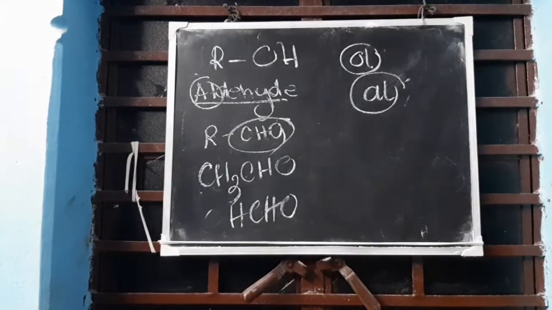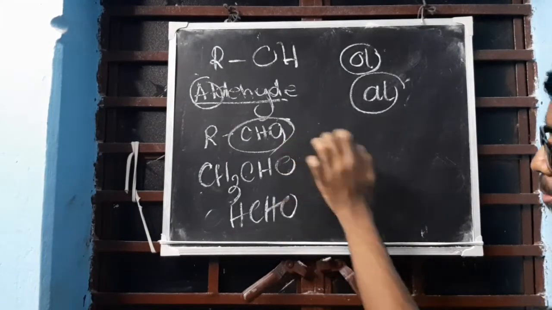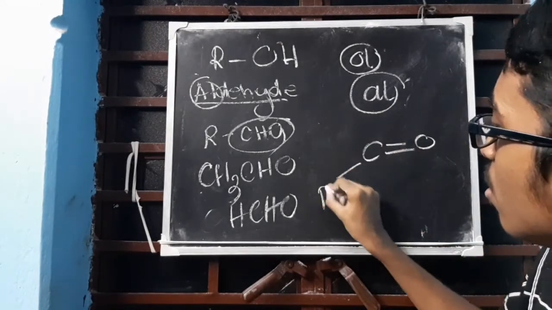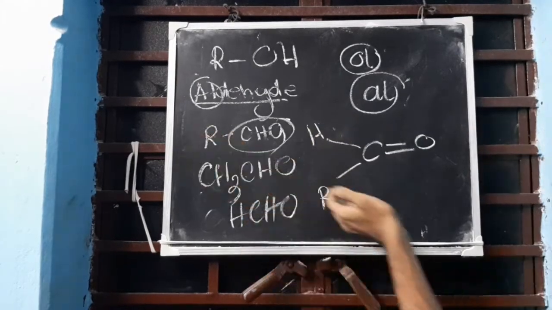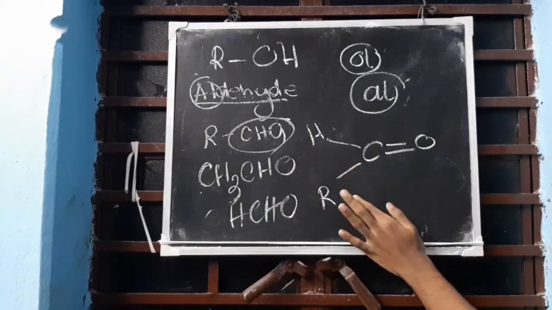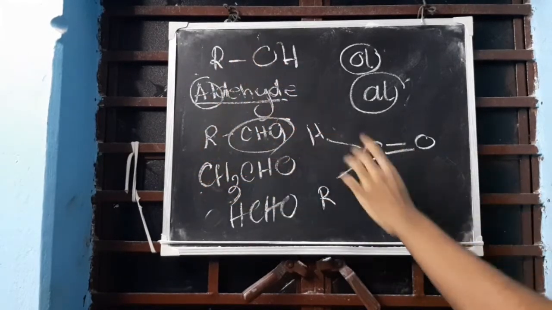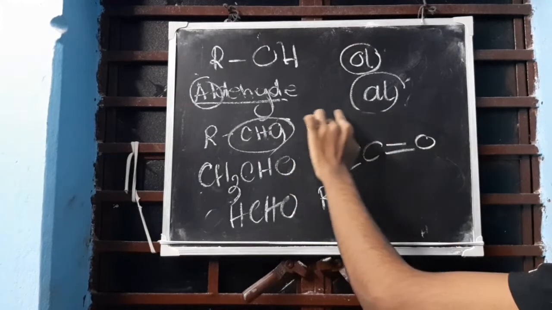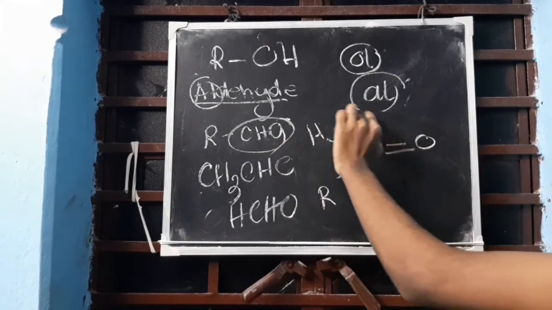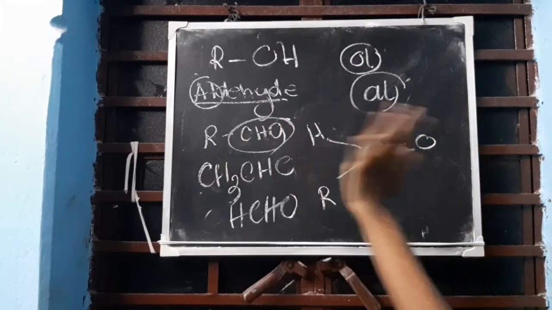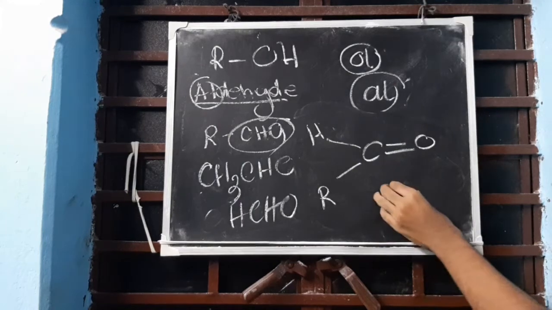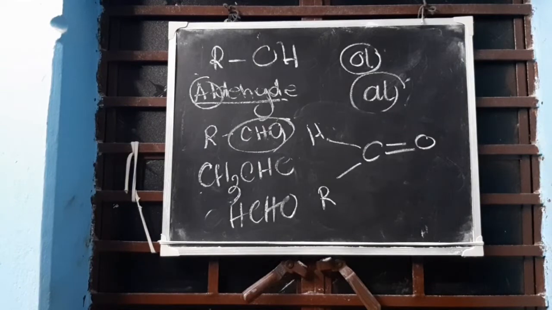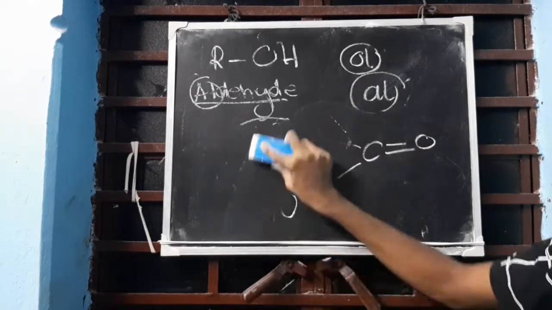Clear? Now, it's not always that it will be in this format. Like, if I write C double bond O, is this something different? No, same thing. CHO here and R. So you are apparently coming to the same thing. It seems like something different, but it's the same thing. So in the nomenclature you might be given like this, then you have to think that this is this. Every time you will be given this only is not the thing. Structure representation is this. This is basically the general formula. RCHO. Aldehyde represented by AL.